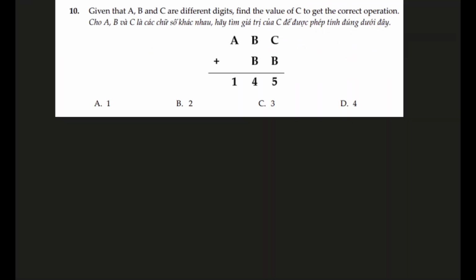We are on to question number 10 of the arithmetic section. There's a calculation given, a column addition. A, B, C are all different digits, and we have to work out the value of C. Now there are 3 missing digits, A, B, and C. They are variables. There's an addition given, but we have to look at where we should start from.